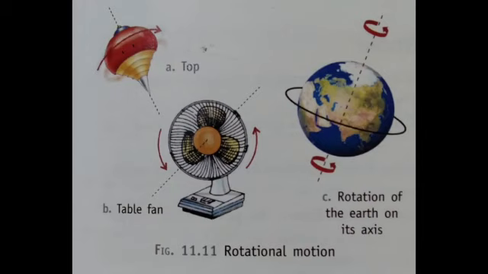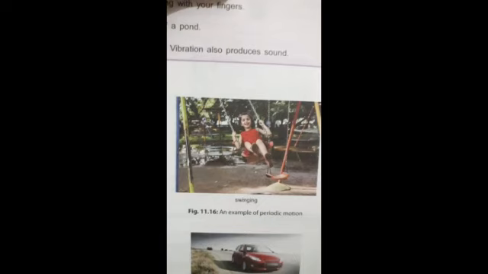Now, children, oscillatory and vibratory motion. Have you taken a ride on a swing? You start with the position of rest and move to and fro while changing the direction. You pass through the state of rest. When you sit on a swing, वो कौन सी पोजीशन होती है? रेस्ट की पोजीशन होती है. आफ्टर दैट आप कौन सी क्या करते हो?